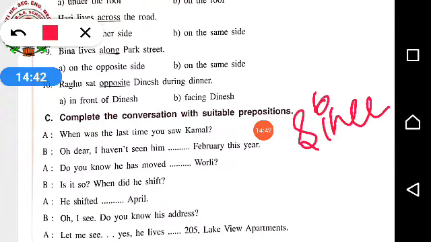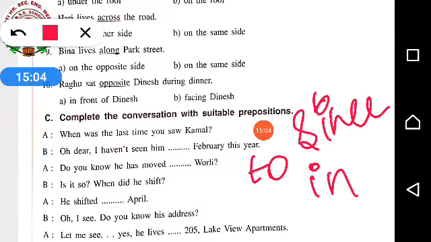I haven't seen him since February this year. Do you know he has moved too? A. Is it so? When did he shift? B. He shifted in April. I told you, in we are using for the months. In April. Oh, I see.